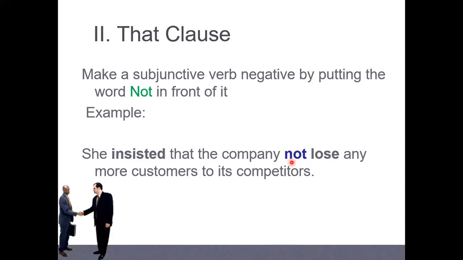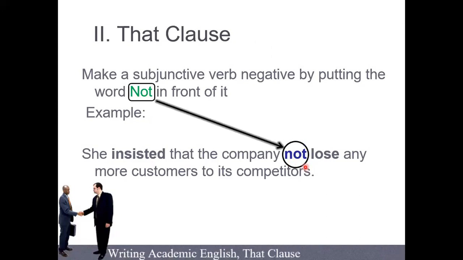And why do we use it? For urgency, for necessity, for advisability, for desirability. There are four points that you use it for. Okay, usually this is very formal, in writing, because of the subjunctive noun clause. Okay, so just put not, not didn't. Okay, we don't say didn't here. Just say not plus base form. Okay. Is it okay, everybody? Can you catch up with me, everyone? Yes, sir. Yes, teacher. Okay. Let's go on.